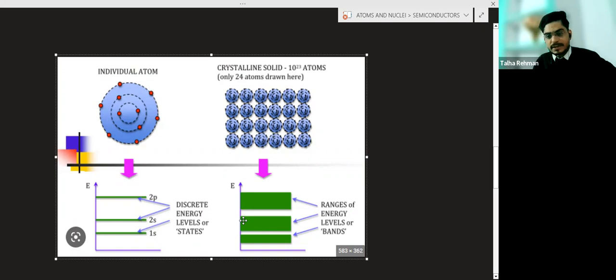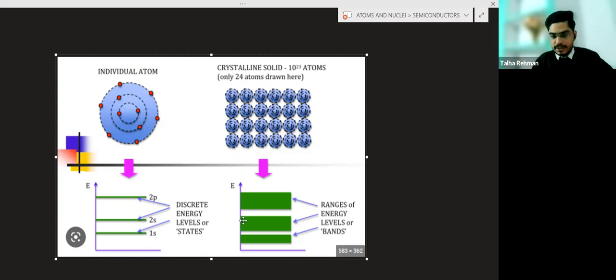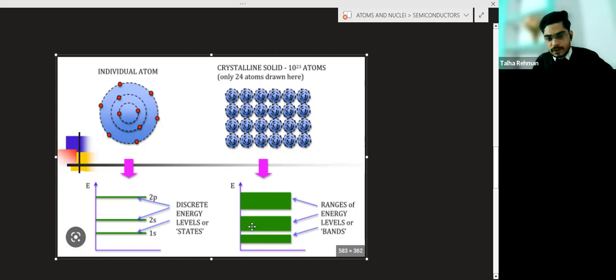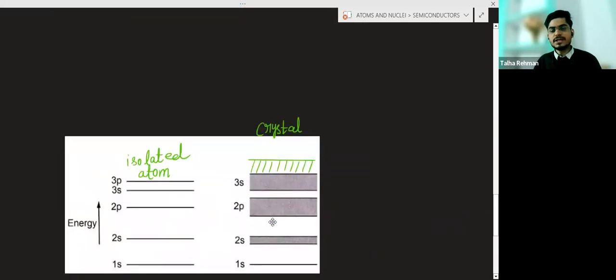So you can say the energy levels will be different, and those energy levels will be continuous. And this is the formation of a band, or you can say an energy band.